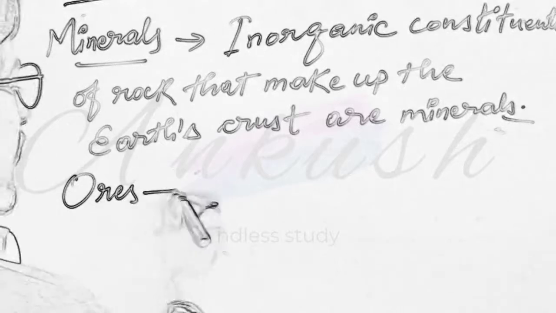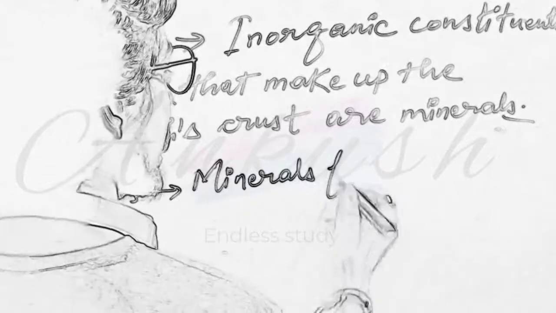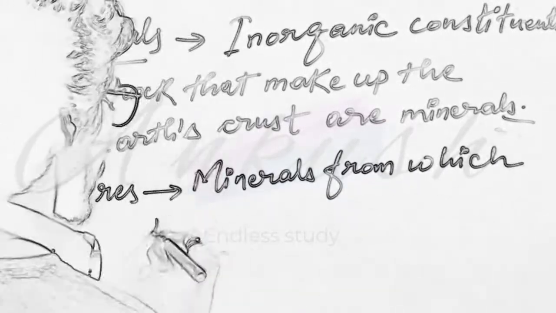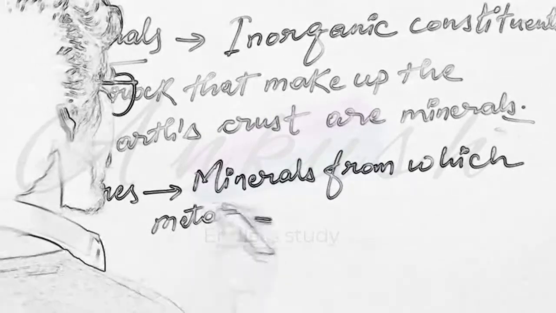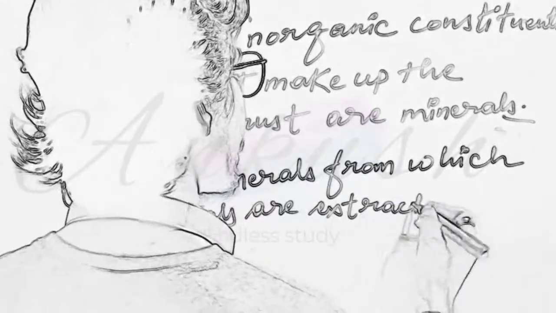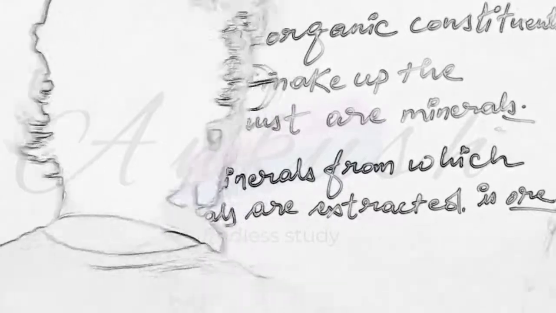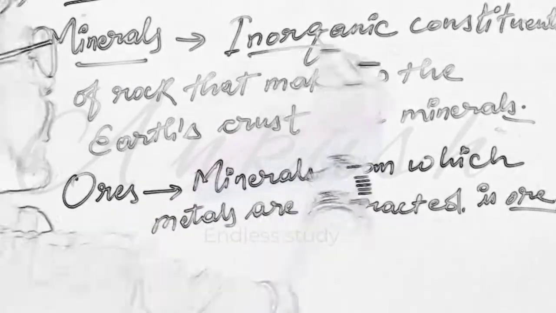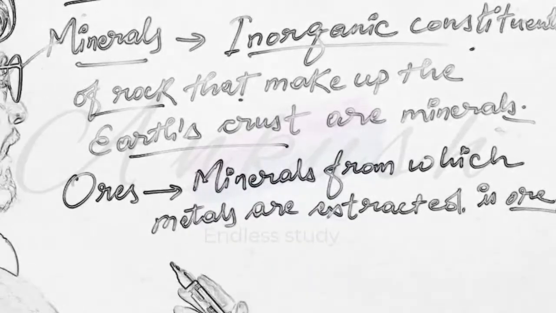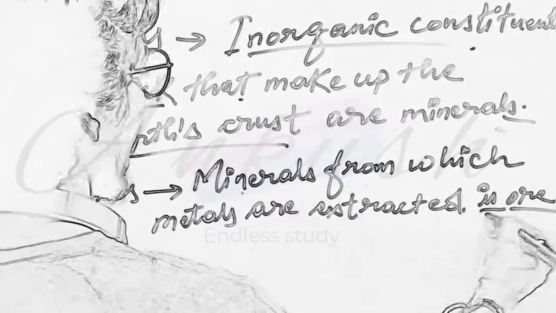Ores. What are ores? Minerals from which metals are extracted is ore. So now we know what minerals are. These are inorganic constituents of rock that make up the Earth's crust from where the metals are extracted, and minerals from which metals are extracted are known as ore.